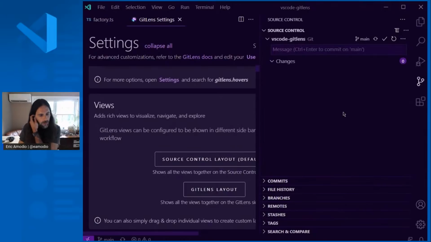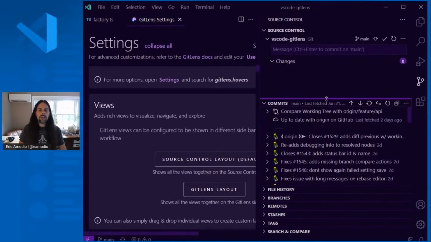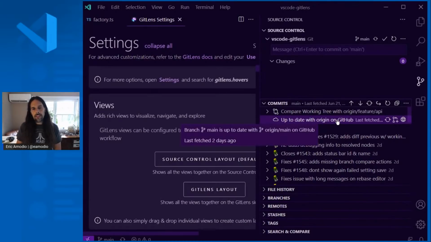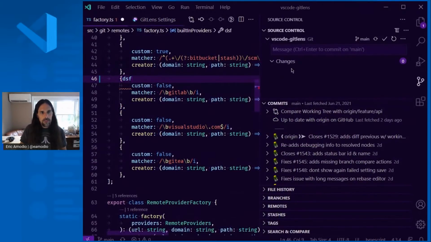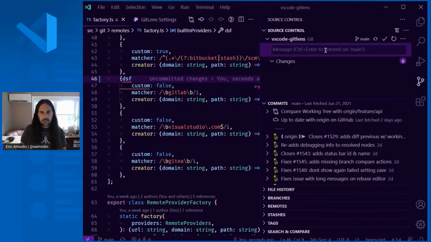So GitLens offers quite a bunch of new views that by default go to the source control view. The main one that's probably most interesting is the commits view. So this shows you a history of your repository. It also shows you your status with your upstream. So you can see here that I'm currently up to date with that. If I made some little change and committed it here,